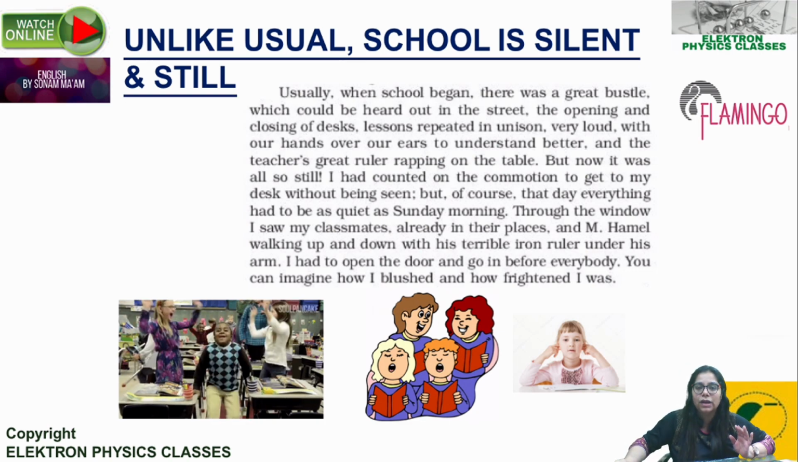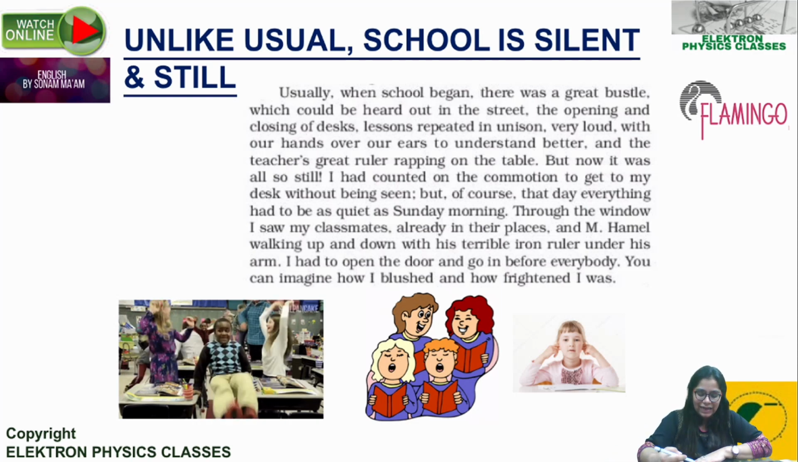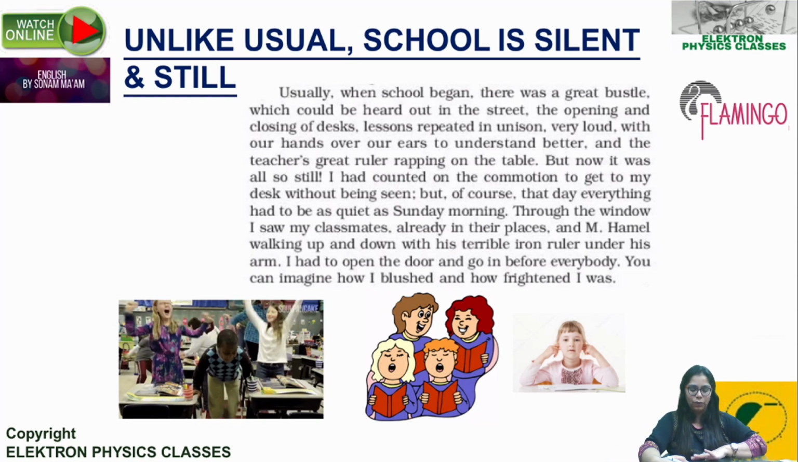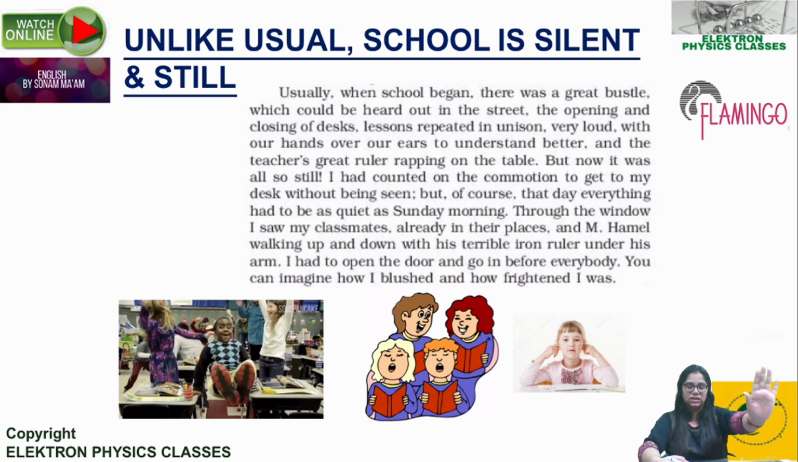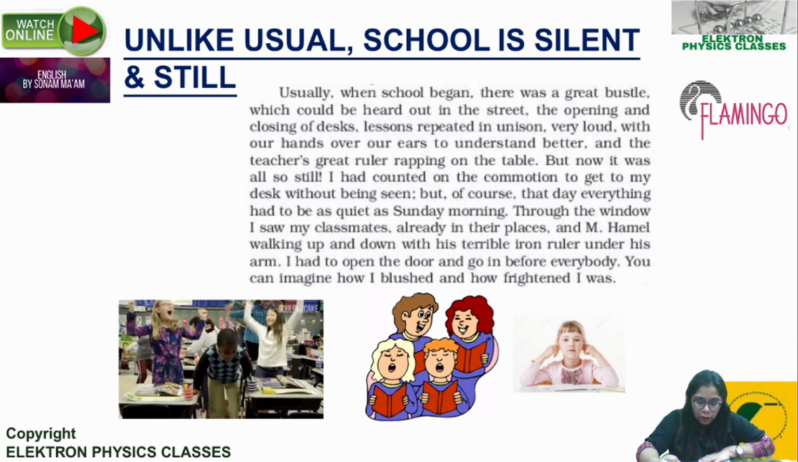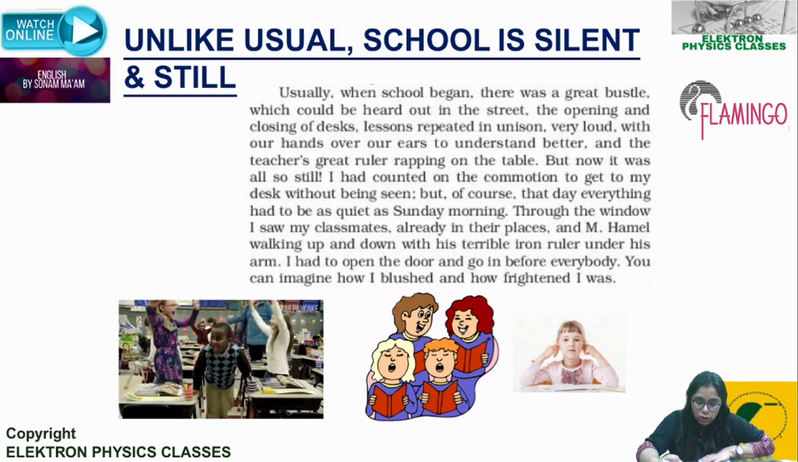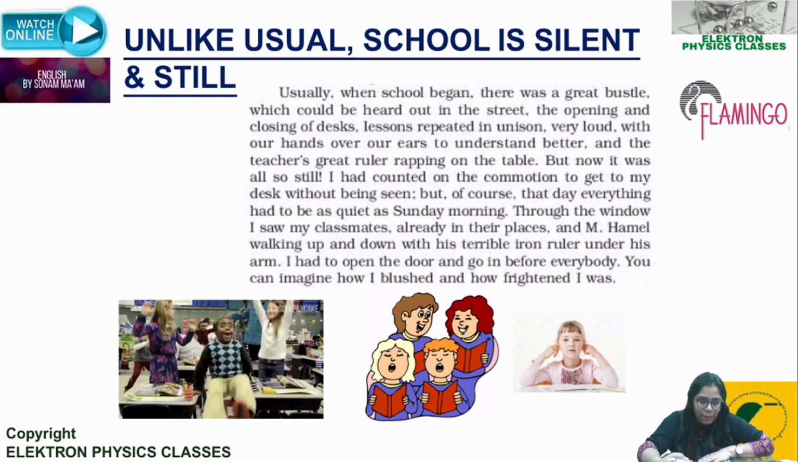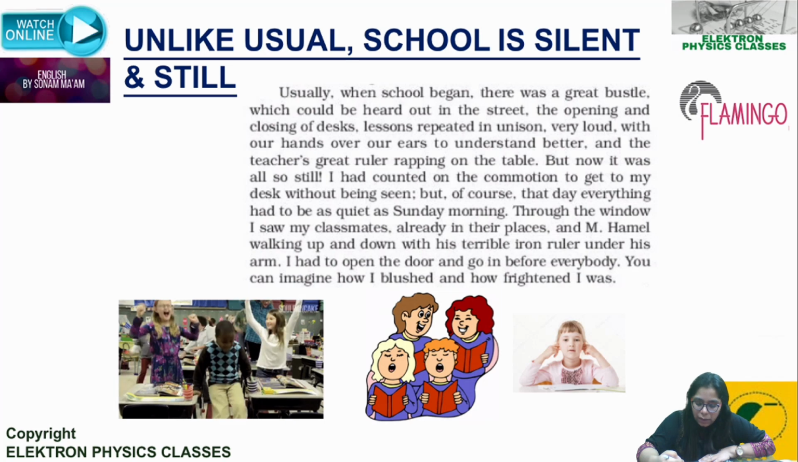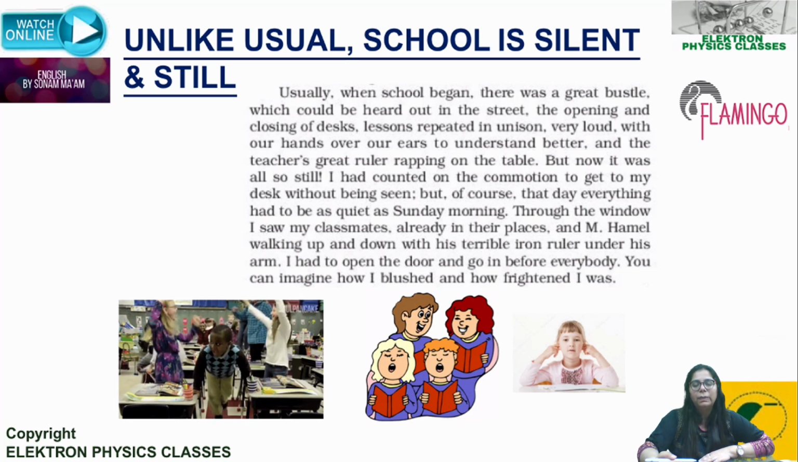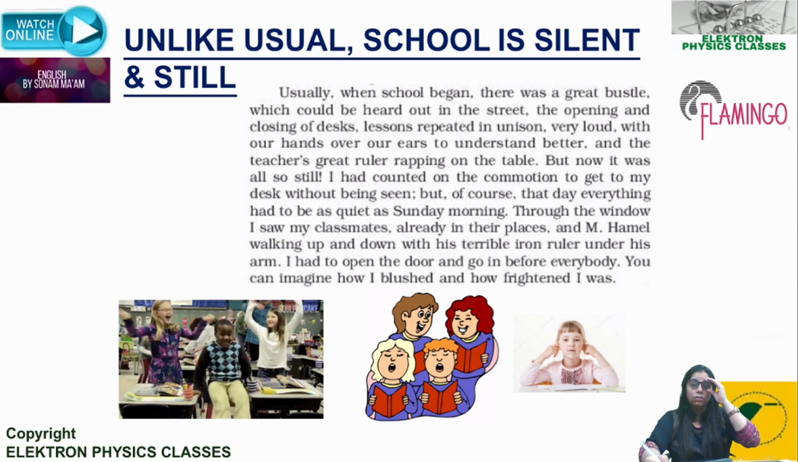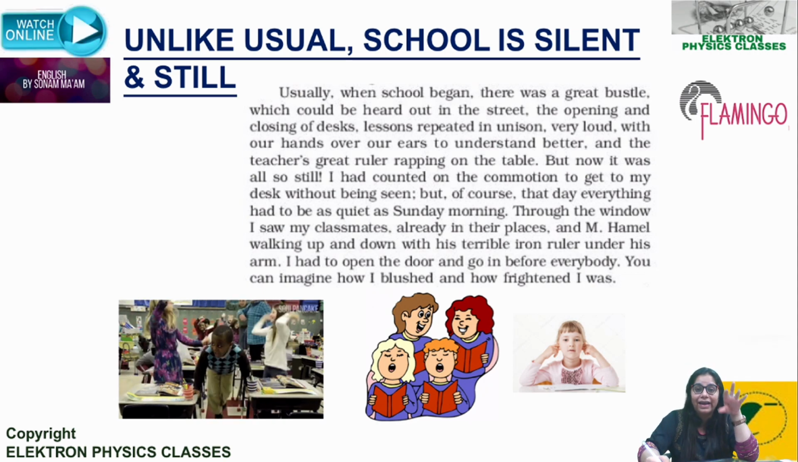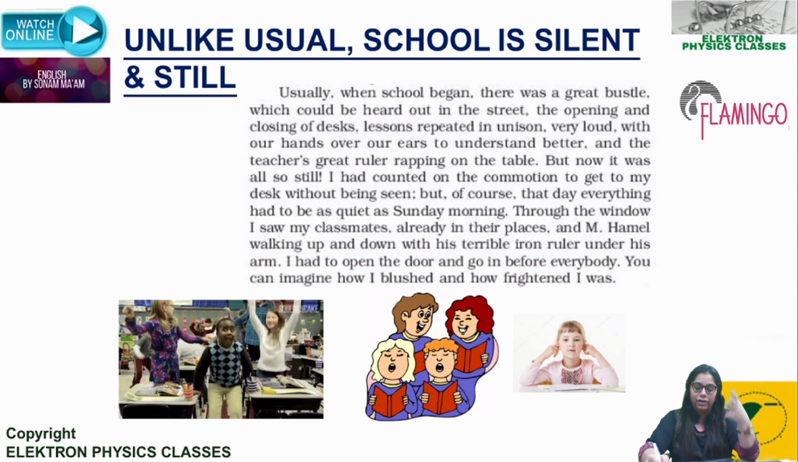Now he has not reached inside yet. He's just looking from outside the window. So his plan failed. He could not stealthily go in, of course, because everybody was disciplined and quiet like a Sunday morning. Through the window, I saw my classmates already in their places, and M. Hamel walking up and down with his terrible iron ruler under his arm. Please never pronounce iron as it is written. I've heard lots of students pronounce this word wrongly. The R is silent: iron, right?